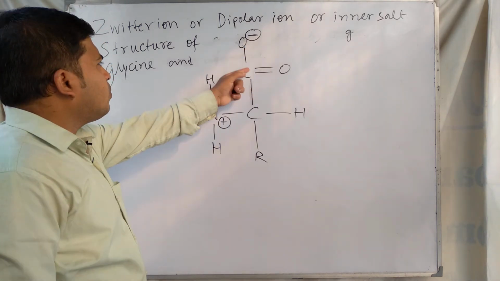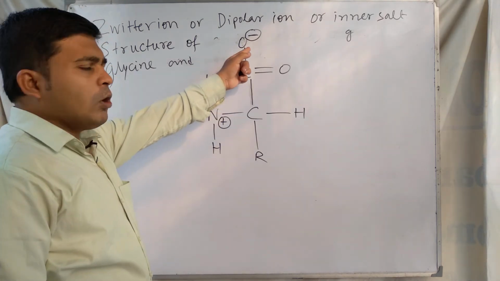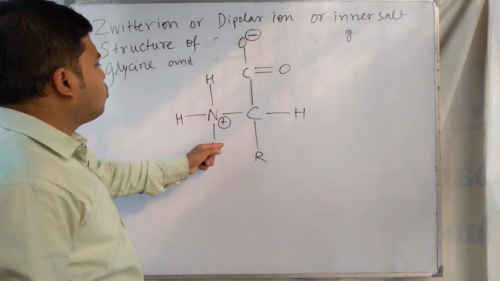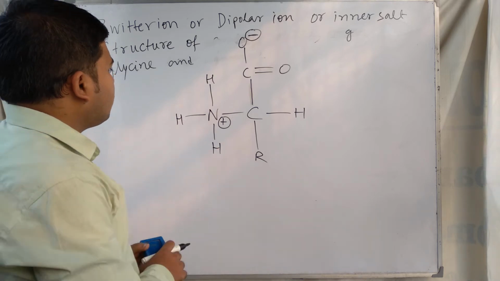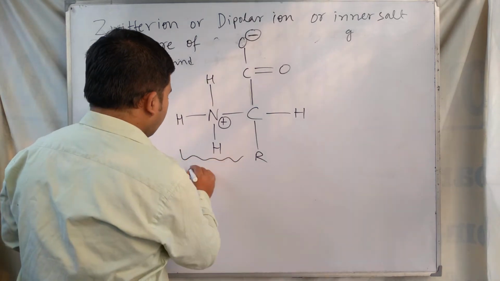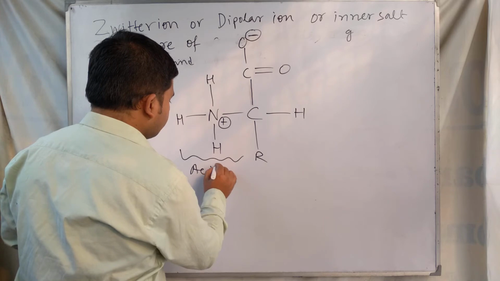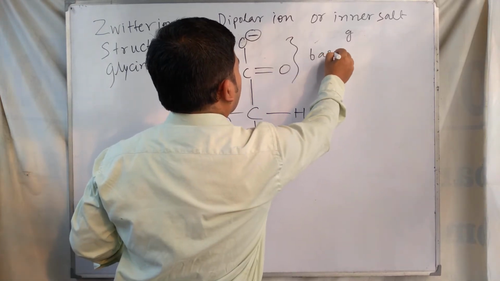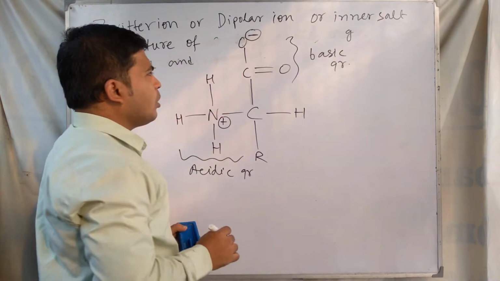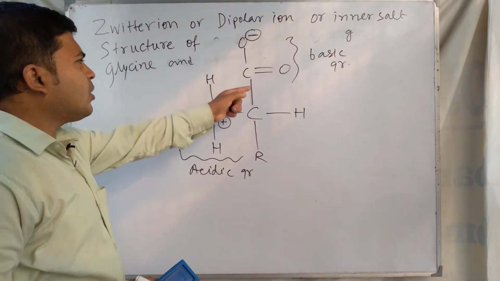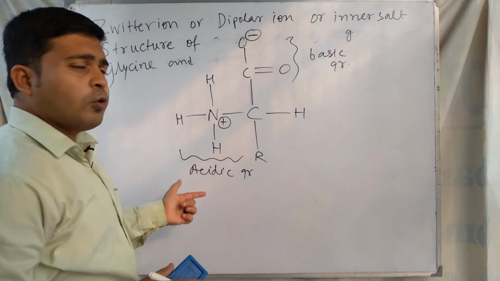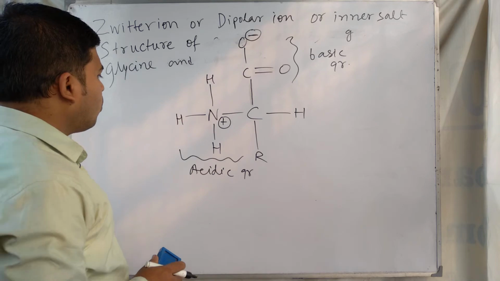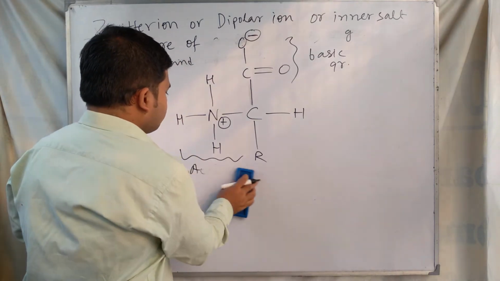So the carboxylic acid group loses a proton, H plus, and the amine group accepts a proton. For this reason we can say this one is the acidic group and this one is the basic group. The loss of proton occurs from the carboxylic acid group, and the proton is added to the amine group.